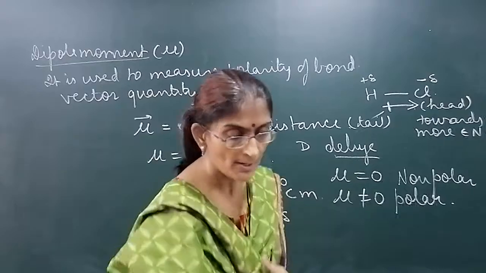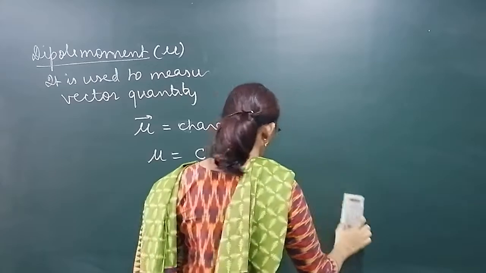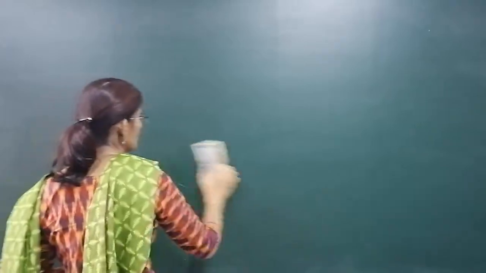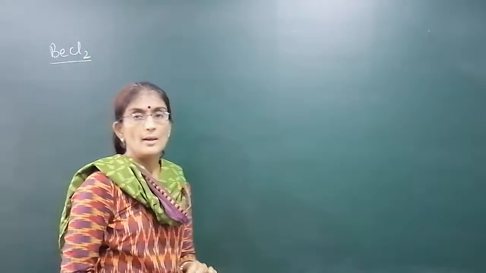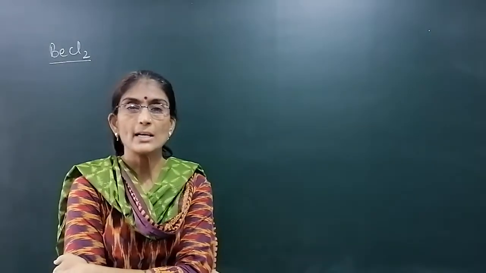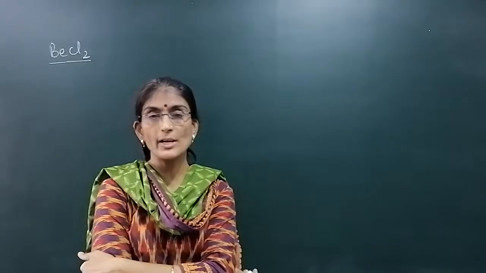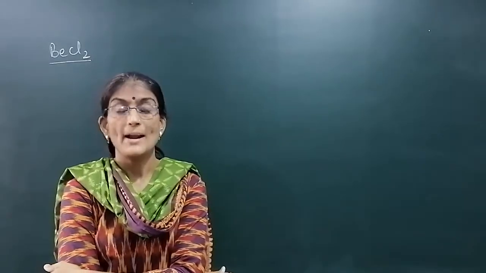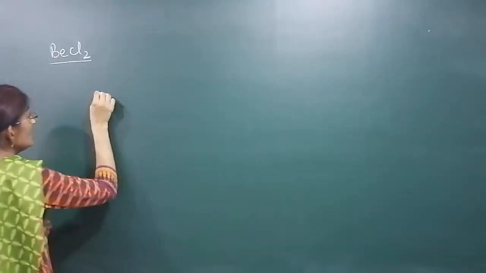Let us explain with some examples. Suppose we have BeCl2, beryllium chloride. We have to find out whether it is polar or non-polar. At first sight, we can tell it is polar because there is a difference in electronegativity of beryllium and chlorine. Obviously, chlorine is more electronegative, beryllium less. So at first it seems the molecule is polar, but actually the molecule is non-polar. What's the reason? Beryllium chloride has a linear shape.